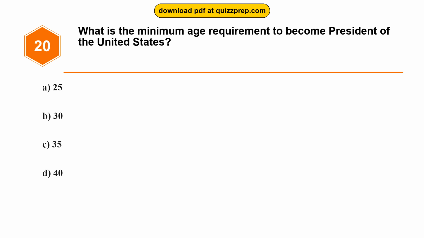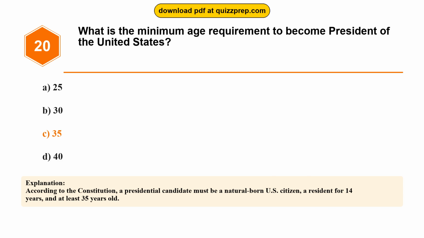Question 20. What is the minimum age requirement to become President of the United States? Option A, 25. Option B, 30. Option C, 35. Option D, 40. The correct answer is option C, 35. According to the Constitution, a presidential candidate must be a natural-born U.S. citizen, a resident for 14 years, and at least 35 years old.